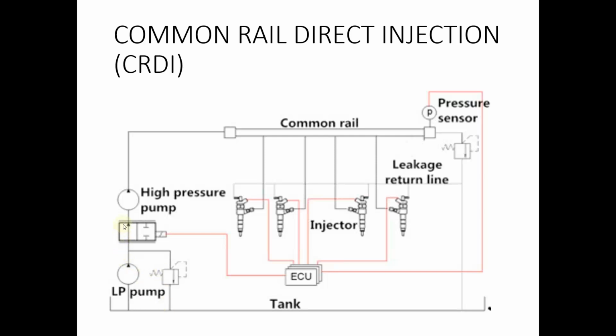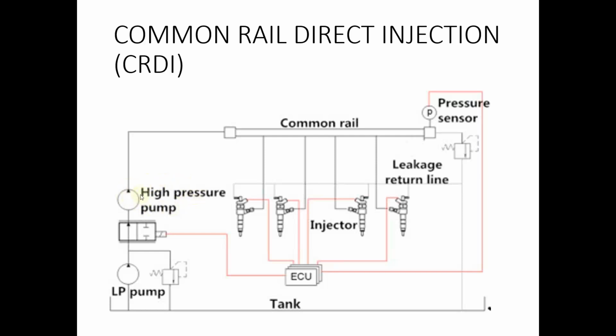And after that it is passed on to a high pressure pump, because in diesel engines the required pressure for pumping diesel is comparatively very higher than that of petrol engine. So very high pressure is required in the case of diesel engine. So this pressure is achieved by means of a high pressure pump.